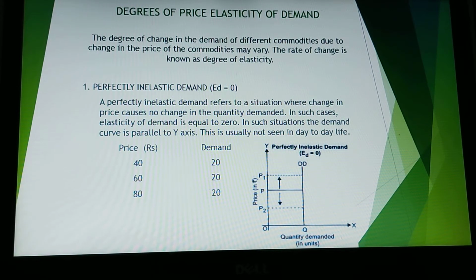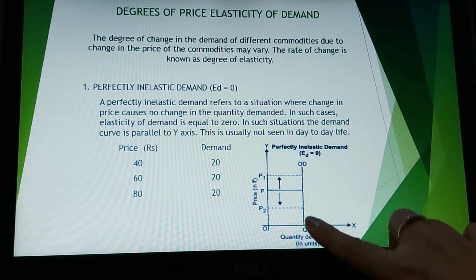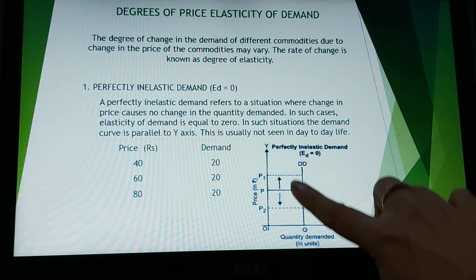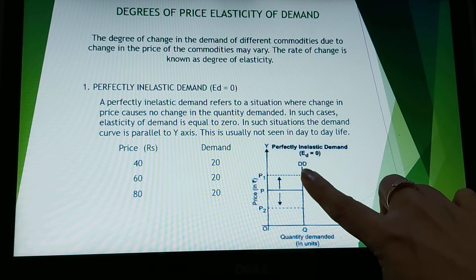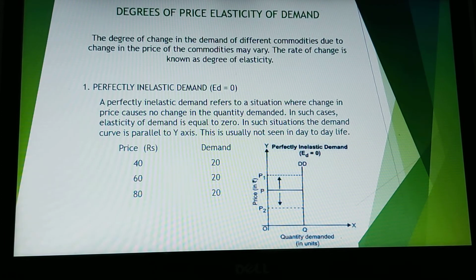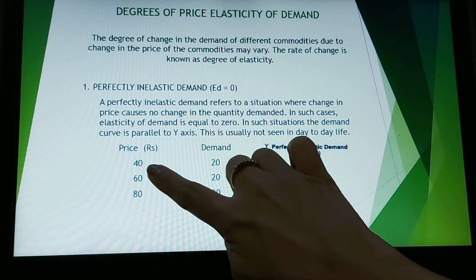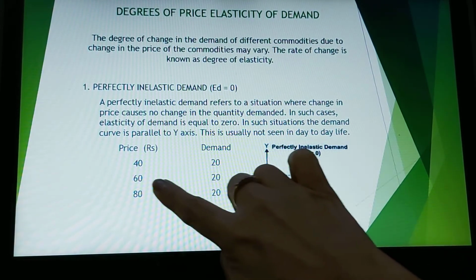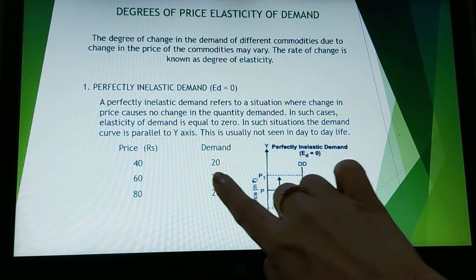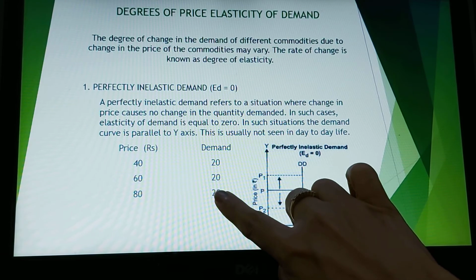So here, if you look at this diagram, the demand curve is parallel to the y-axis. This is not a very common phenomenon, but you can take salt as an example, because even if the price of salt increases, you're not going to use double the quantity of salt, and if it decreases, you're not going to use half the quantity of salt. So if you look at the table, price is 40 rupees, demand is 20, it increases to 60 and then to 80, demand still remains at 20 units.